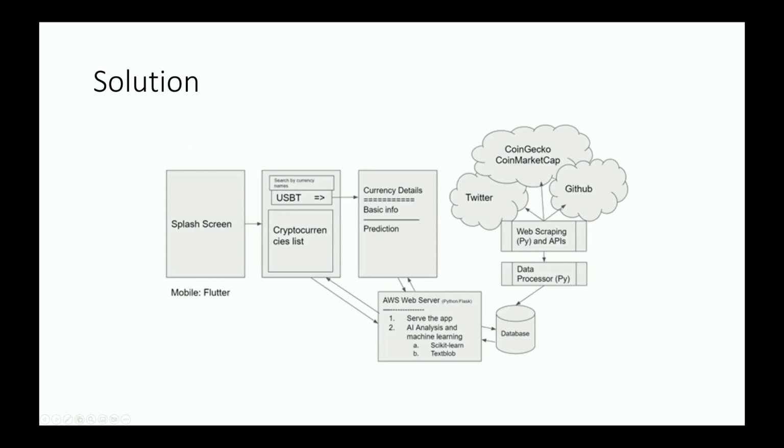So moving on to the solution, here is an overview of the solution. We're going to have our mobile app using Flutter Dart. We're going to start with a splash screen, and then on our home screen, we're going to be able to search for cryptocurrencies, and we're going to have a cryptocurrency list. Every time we click on a cryptocurrency in that list, we get the details such as price, market cap, all-time high, all-time low, etc. And then we have our predictions, which I will explain the factors later on.